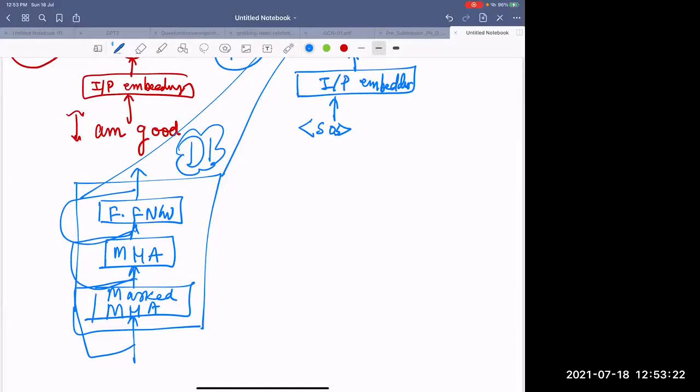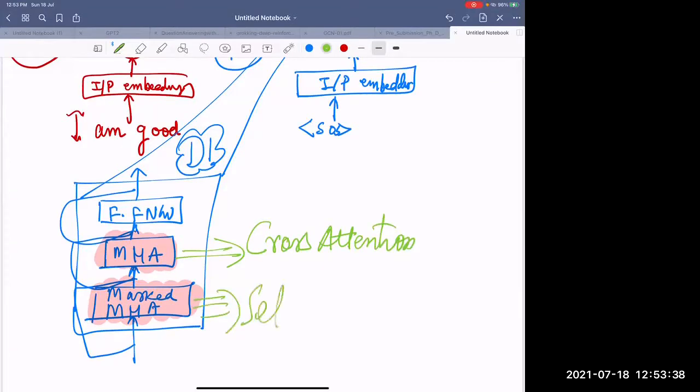First is that here and here, what is happening? Let me write it. Here cross attention is happening. Here self attention is happening. Self attention like French to French self attention.